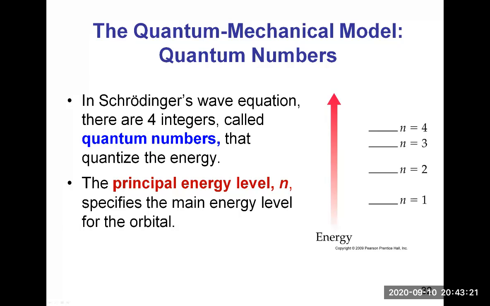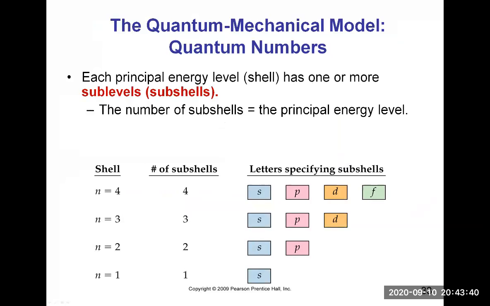These levels symbolized by n are the energy levels, the principal energy levels. They represent the shells. We also call them the shells. And each principal energy level or shell has one or more sublevels or subshells.